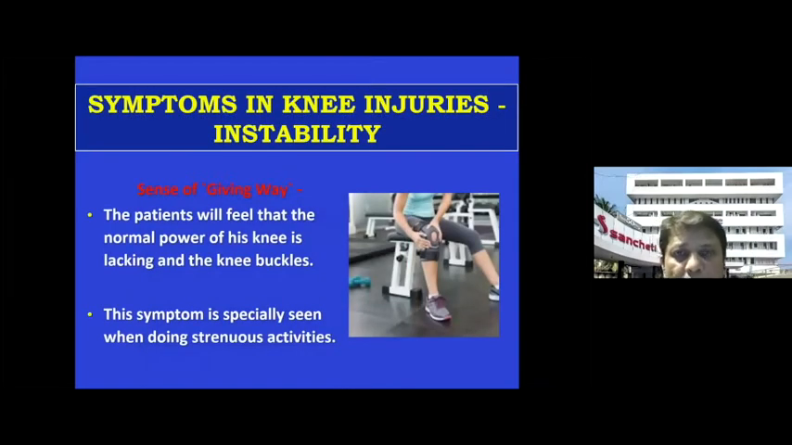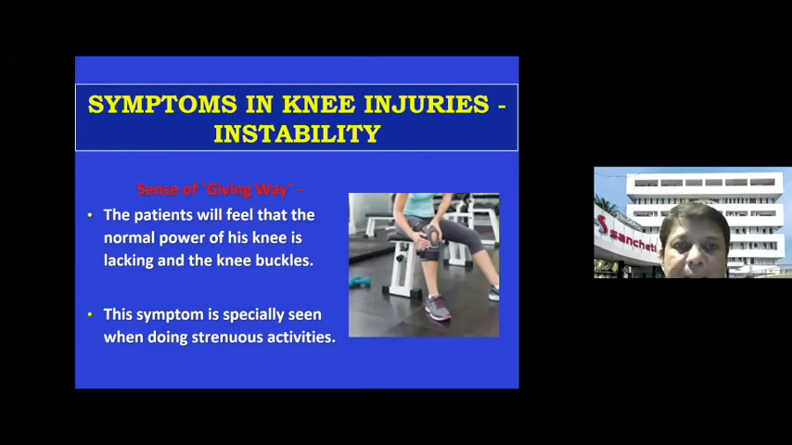One of the most important symptoms, or what you got to understand, is the history of instability. The patient, when it is a chronic condition, especially with a ligamentous injury, will come with symptoms of instability. And instability on history, how do you elicit? You ask the patient whether there is a history of giving way sensation.